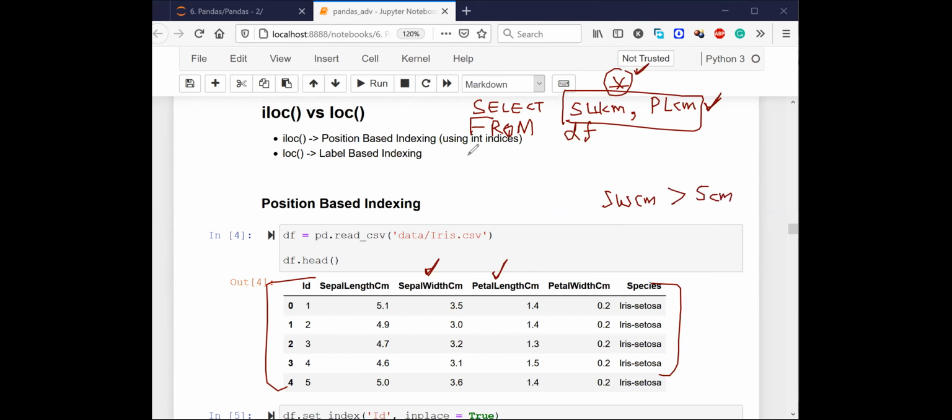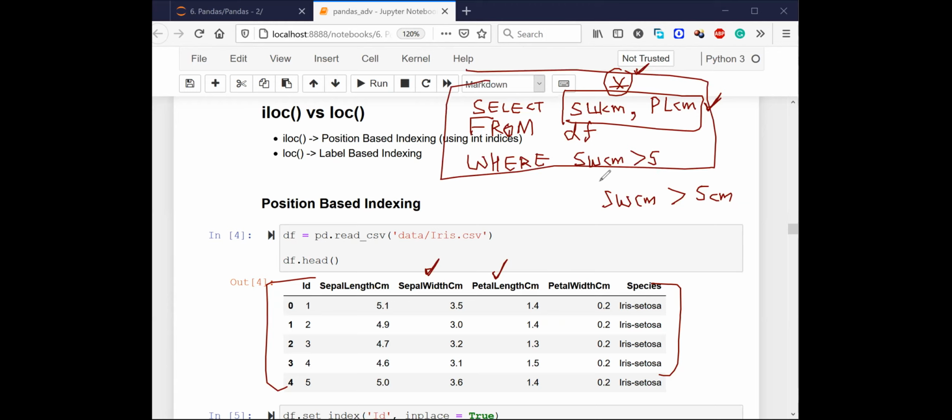What do I need to do? In SQL, we simply write a where clause: where sepal width centimeter is greater than 5. We write the query like this in SQL. I hope everyone is able to understand this part.